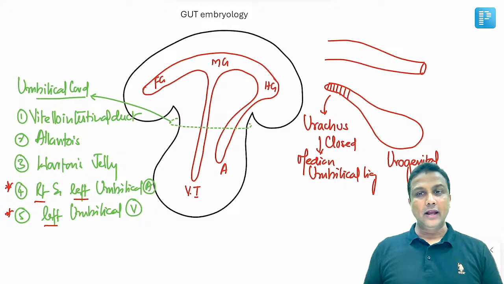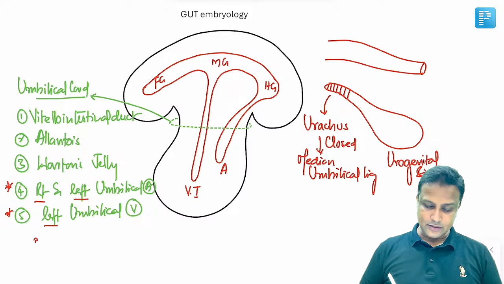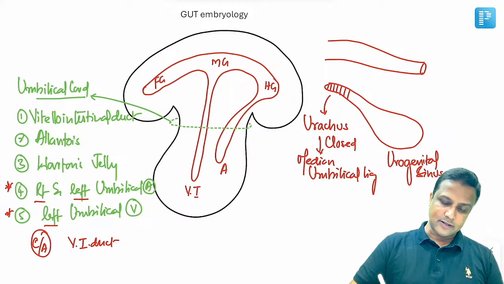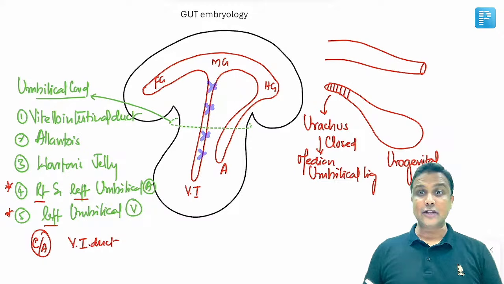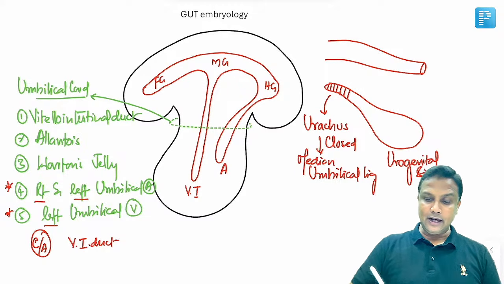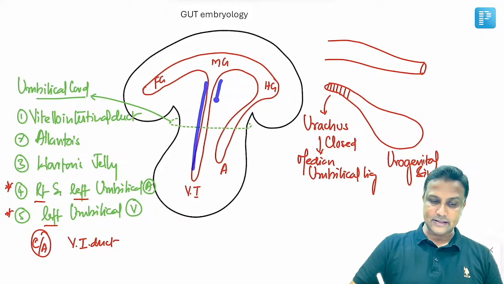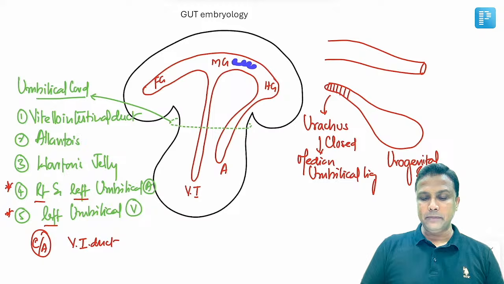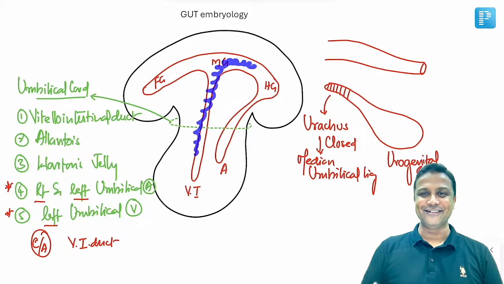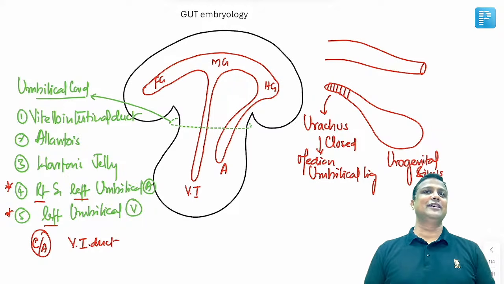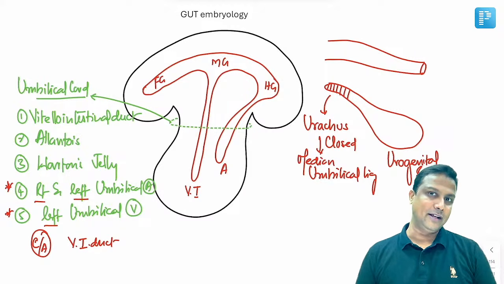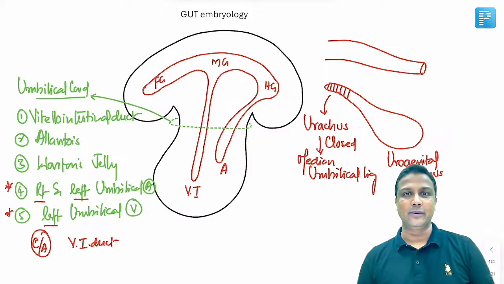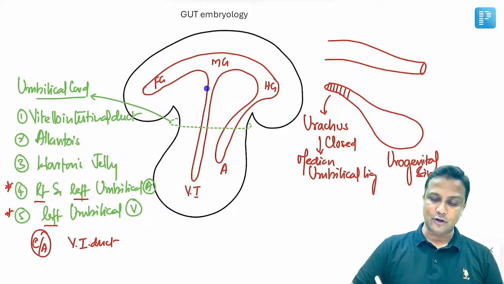Okay. Now let us see the clinical application here. Now, what is the clinical anatomy? Remember, vitello-intestinal duct normally, what should happen? In your body and my body, it is completely gone. It has to be gone. It has to be closed off. But in some people, unfortunately, vitello-intestinal duct will persist. If it remains, what will happen? Obviously, the meconium is going to come out of the umbilicus. Question already asked in your FMGE exam. Meconium coming out of the umbilicus. What is the defect? Persistence of vitello-intestinal duct.